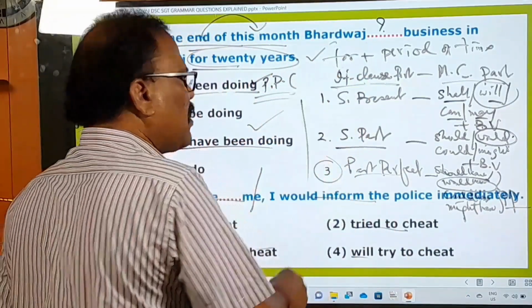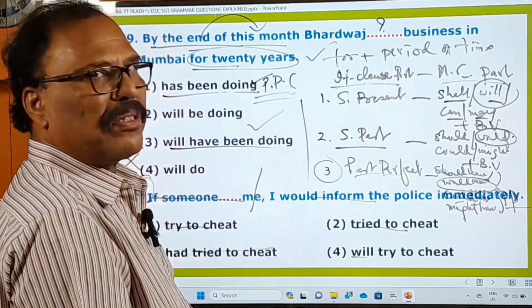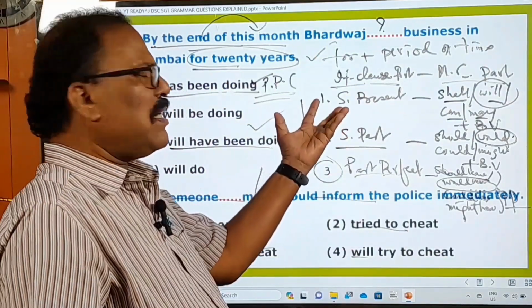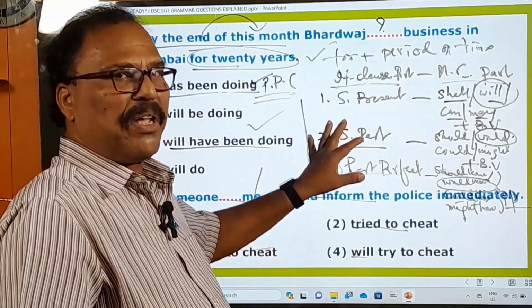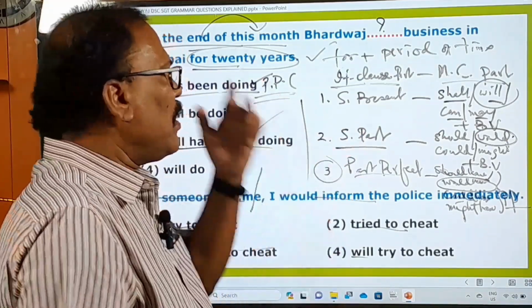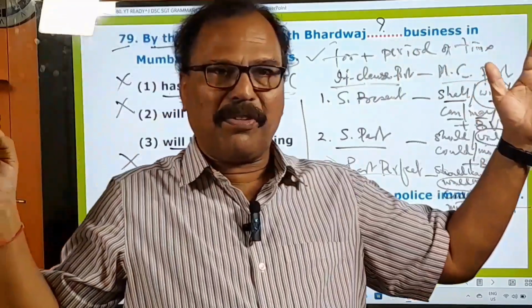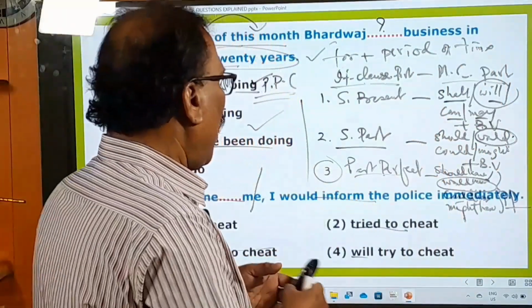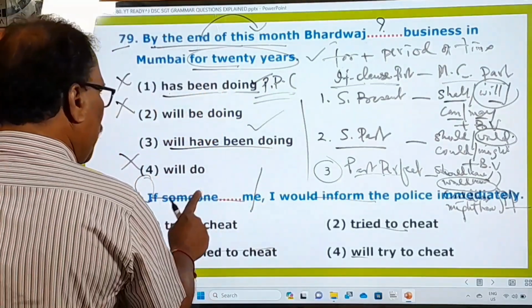Please keep these three things in your mind. Of course, in your forthcoming examination also, you may be given a sentence on this. At that time, this will be of great help and use to you. So in this way, there are three kinds of patterns with if clause. Okay, and now what is that? If dash me is there.